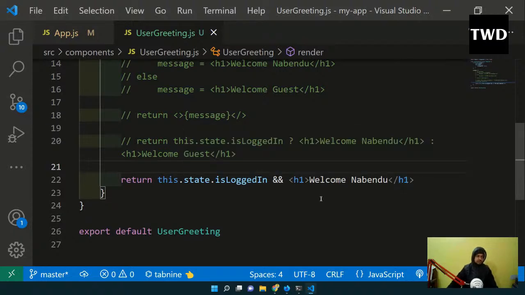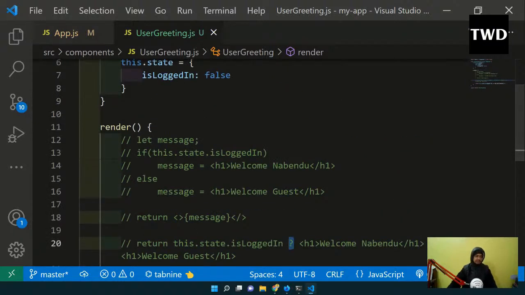So that's why we use this trick a lot in React. AND operator and ternary operator are the most used operators inside a render statement. Inside a render statement, we'll use this the most. Okay, so that is there.